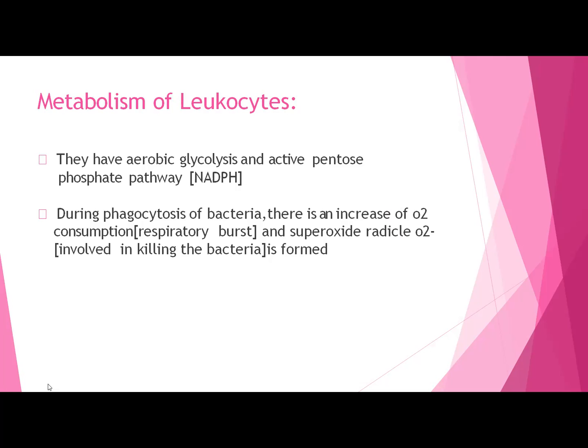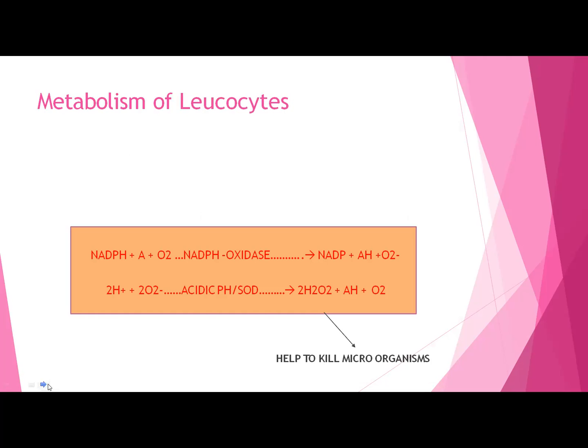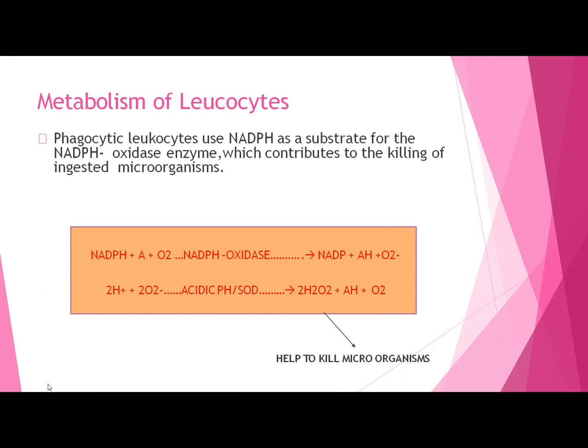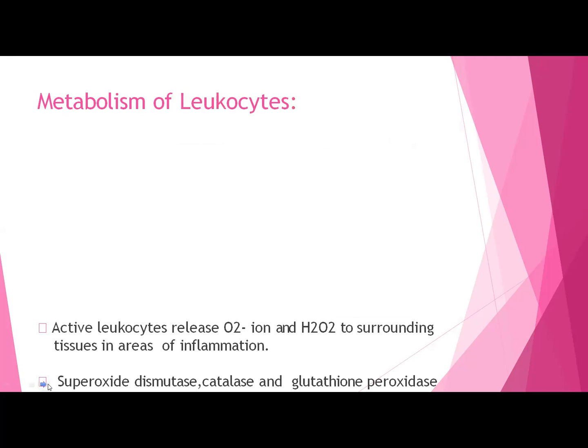Due to the metabolism of this extra oxygen, free radicals are formed and are involved in the killing of bacteria. These phagocytic leukocytes use NADPH as a substrate for the NADPH oxidase enzyme, and this contributes to the killing of ingested microorganisms. So these are the free radicals.